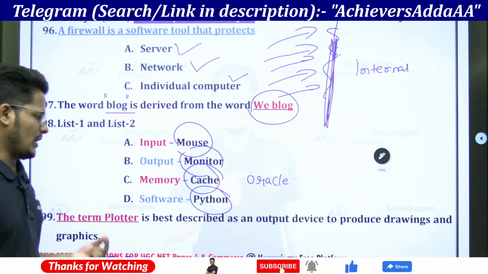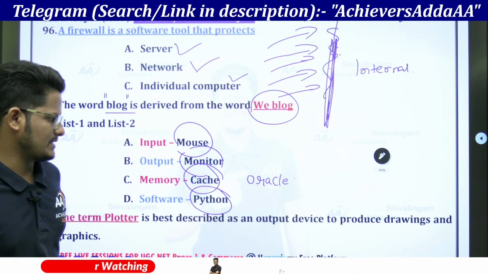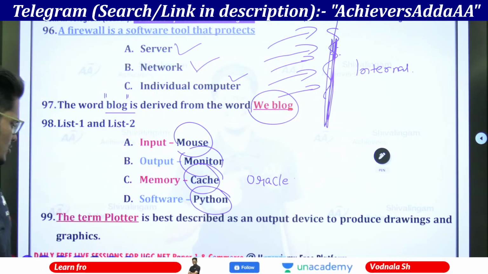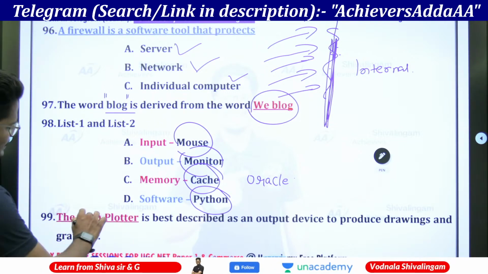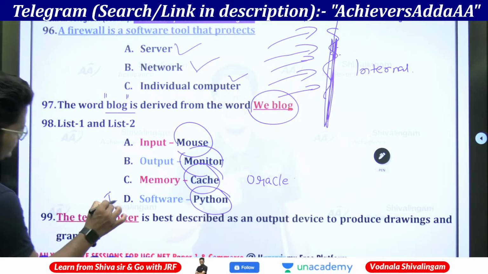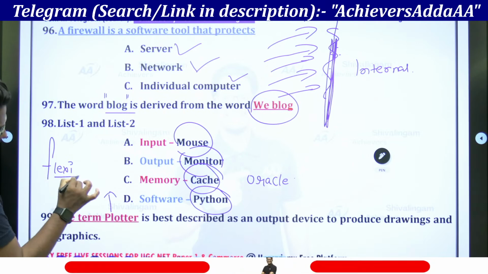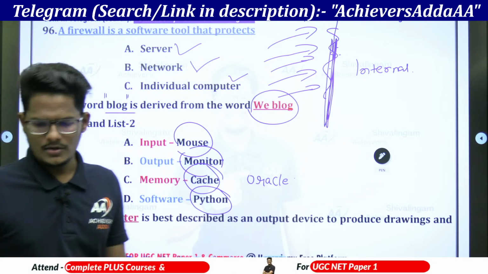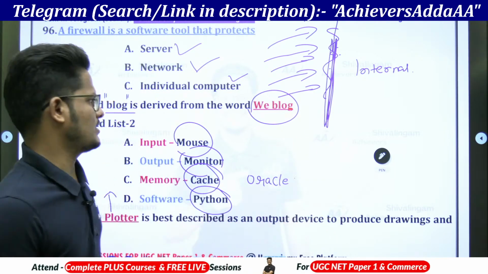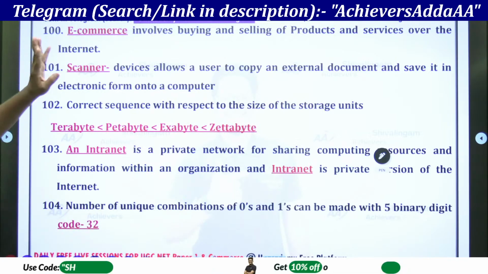Next, the term plotter is best described as an output device to produce drawings and graphics. So this plotter is nothing but, you know, the flexi printing. Big hoardings will be there, no? Those printings will be done via plotter only, which is an output device.